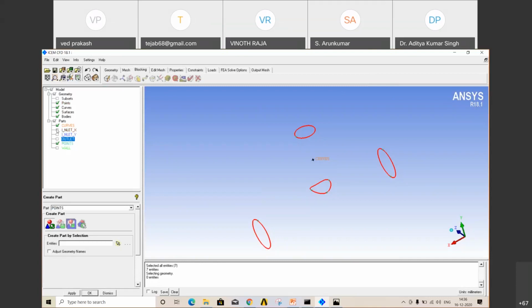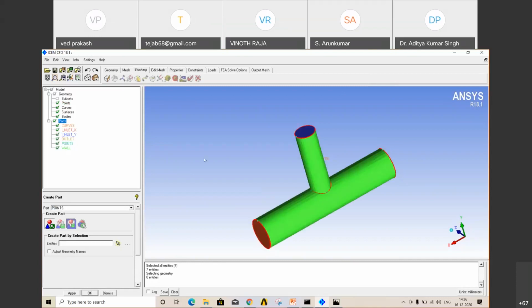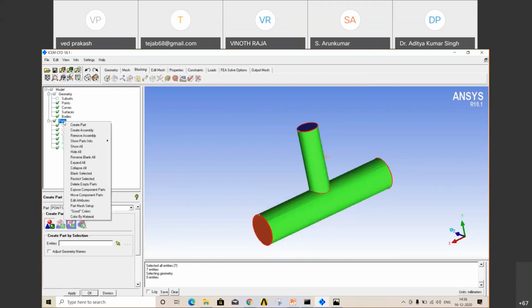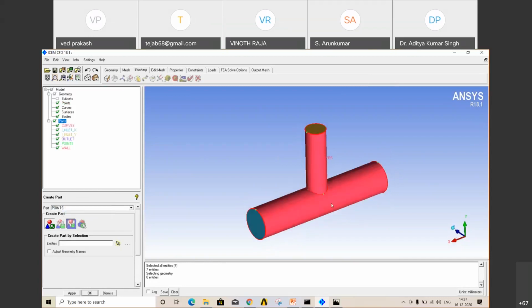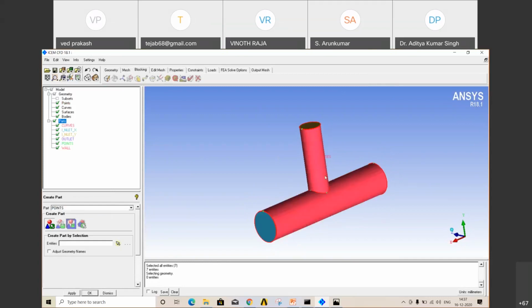Now just click, and all will be there. If you want a better coloring system, right click on the parts, go to good colors. So this is your geometry and the naming is also done. Now the second step is blocking.